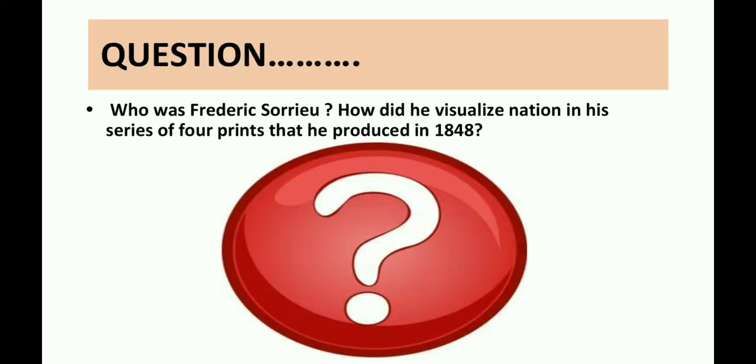Now the questions formed in this part are: who was Frederic Sorrieu? How did he visualize nations in his series of 4 prints that he produced in 1848?